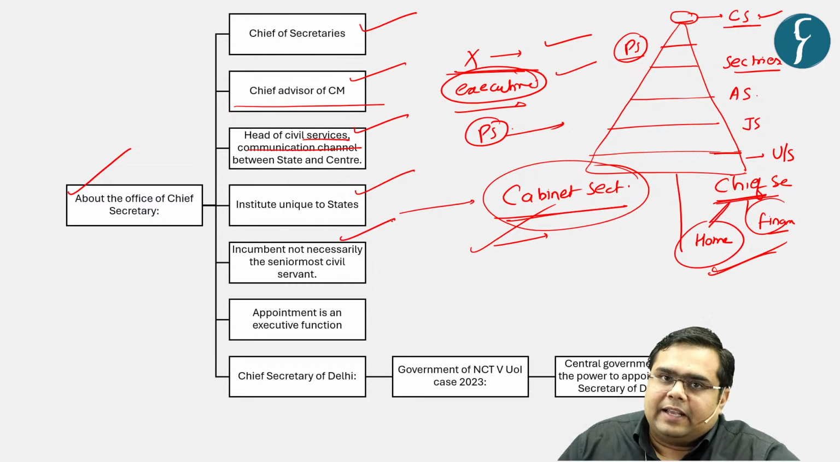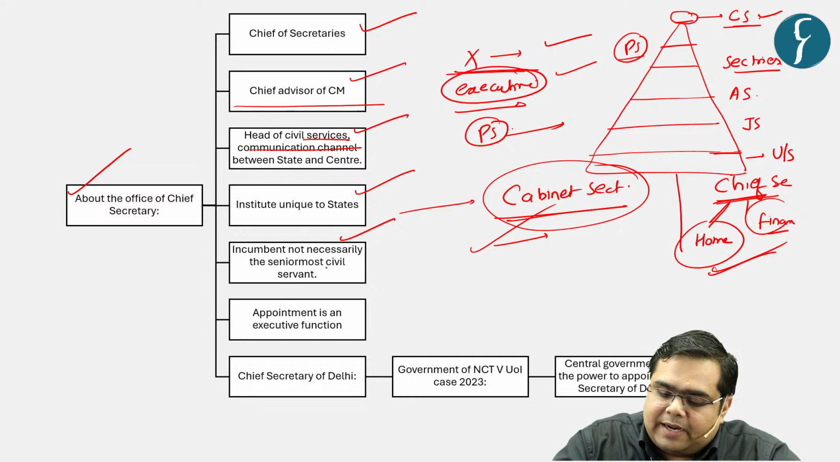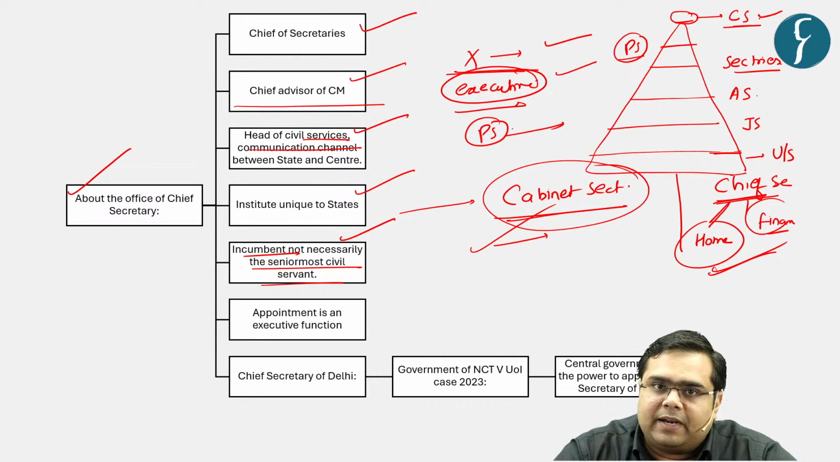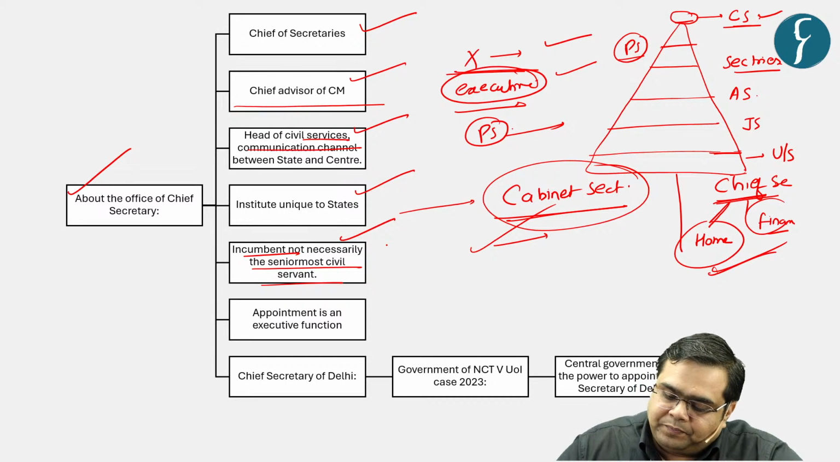Then the next feature of this office is that the incumbent Chief Secretary is not necessarily the senior-most civil servant, as we have just discussed. It depends on the individual chemistry between the Chief Minister and the various secretaries, whom he likes and favors the most, and who in his eyes appears to be the most competent person to lead. That person will be appointed as Chief Secretary by the Chief Minister.